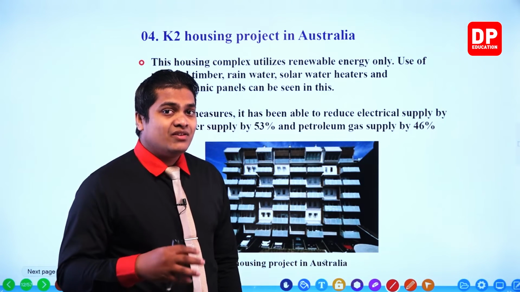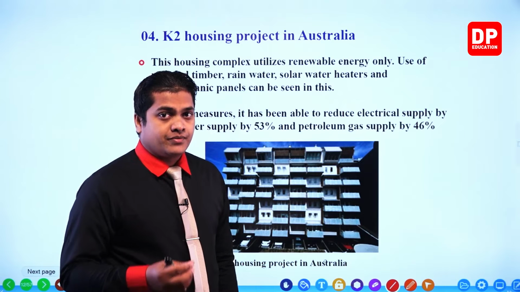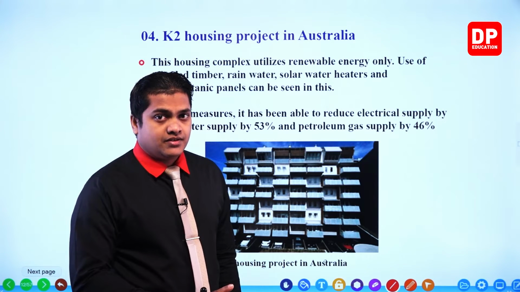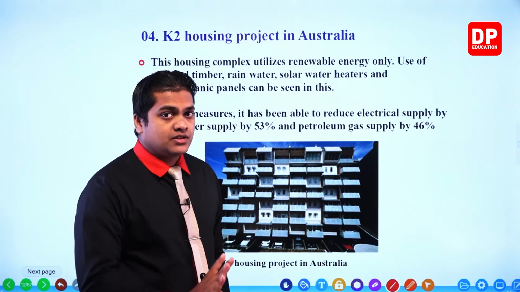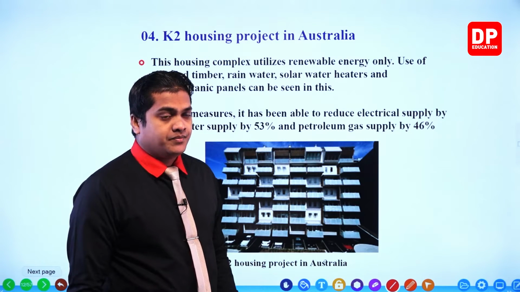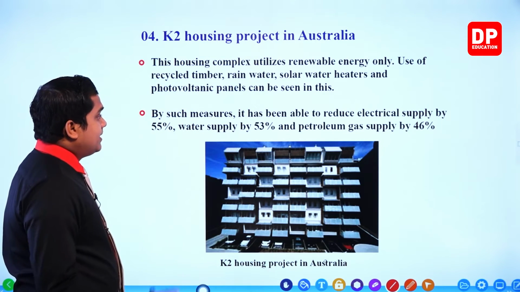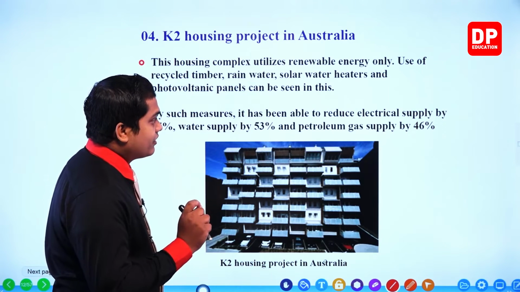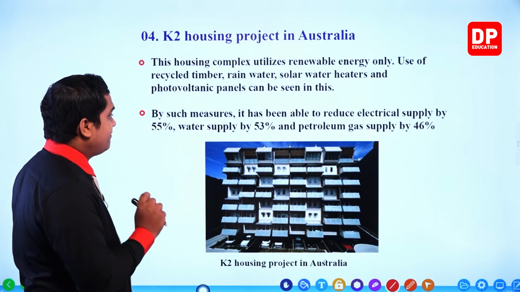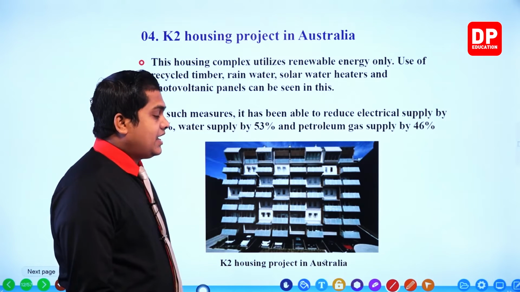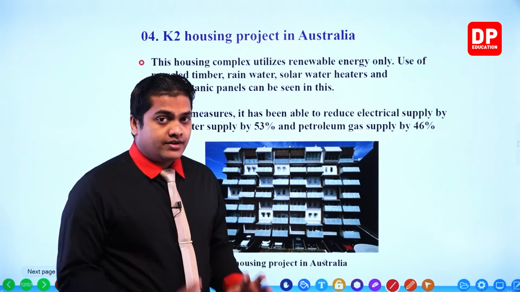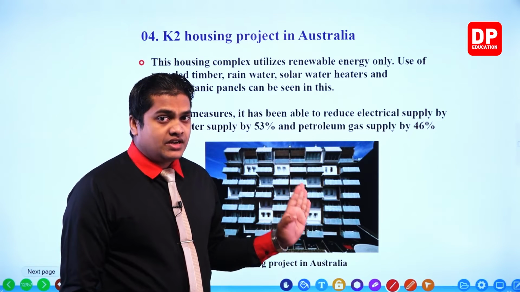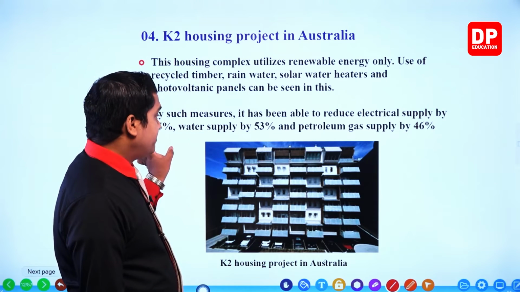Using renewable energy sources means, my dear children, that we can manage the housing complex with minimum cost. By such measures, it has been able to reduce the electrical supply by 55%. As they are using these renewable energy sources, the electricity requirement has been reduced by 55%.